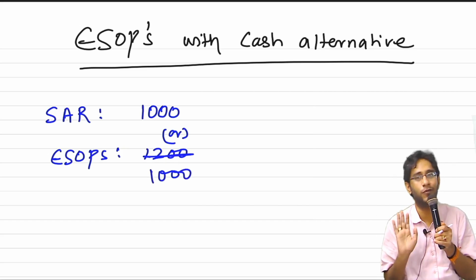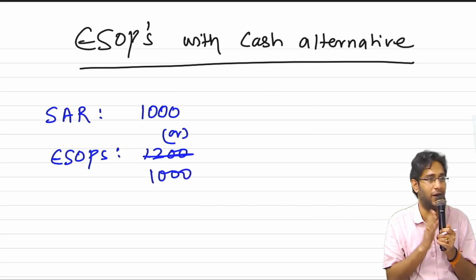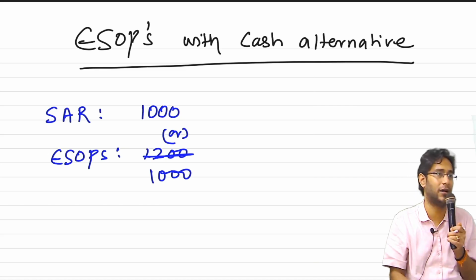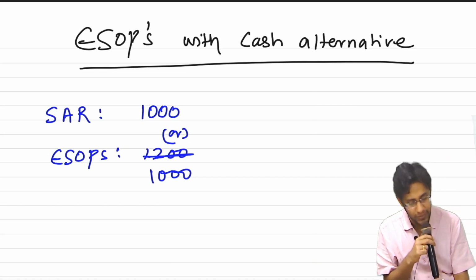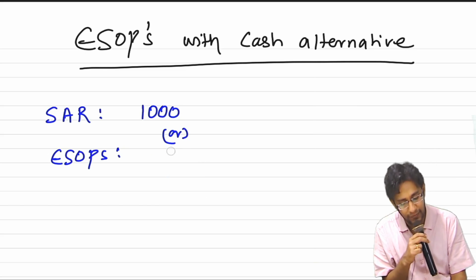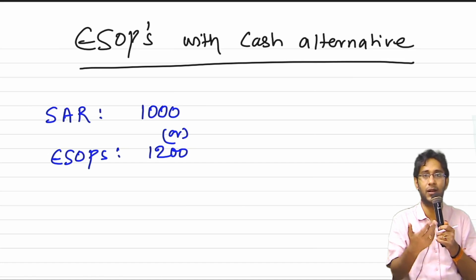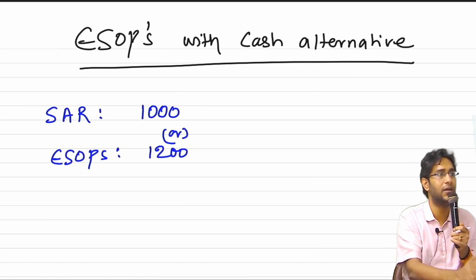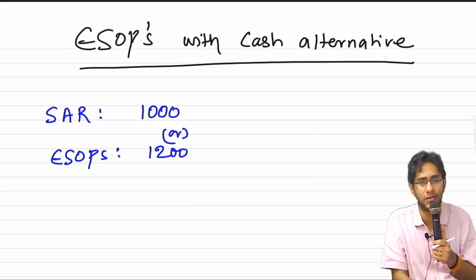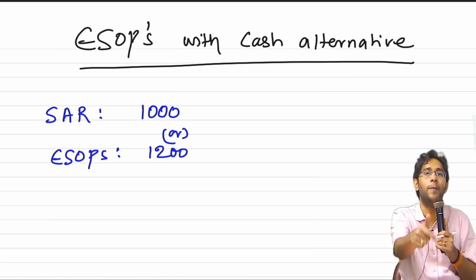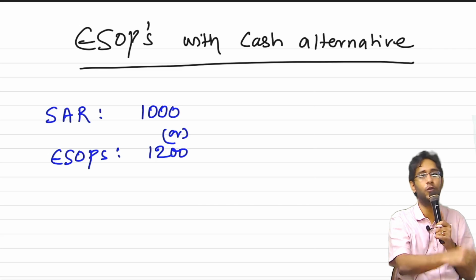Happily, we would have to do SAR accounting nicely, because anyway we know what will happen later on. If somebody wants shares also, they will buy in the market. Correct, no sir? So what companies will do is keep the numbers different. Now that the number is different, some people may select cash, some people may select shares, depending on their personal choice. Now there is a complication for us in accounting. How will you account this?